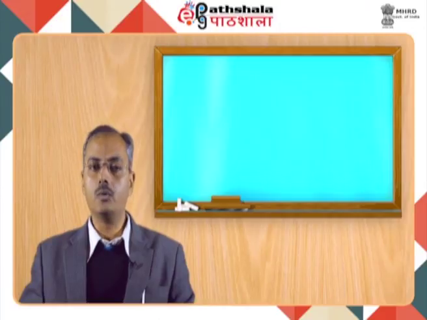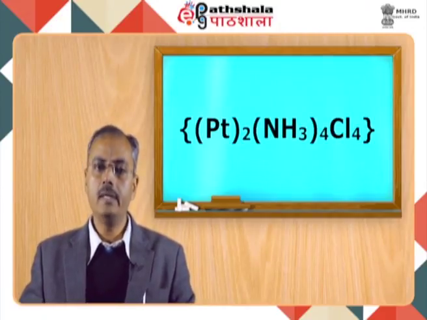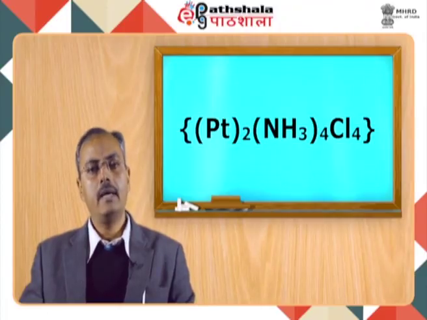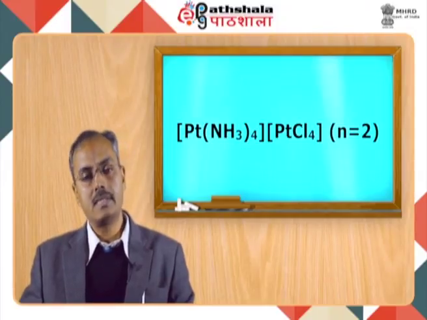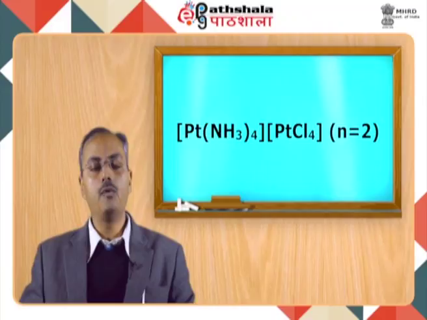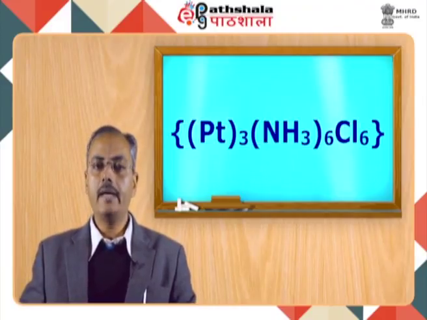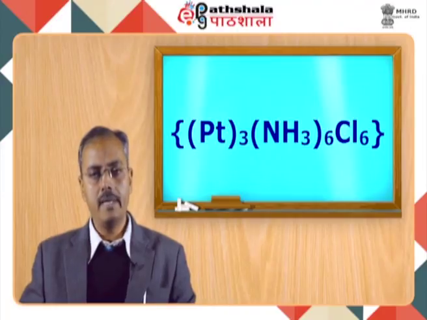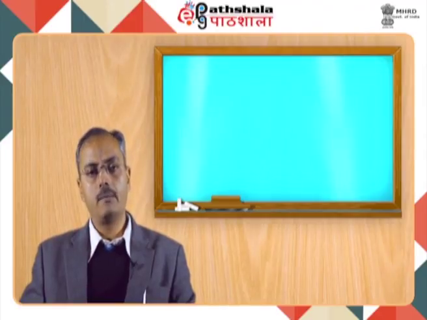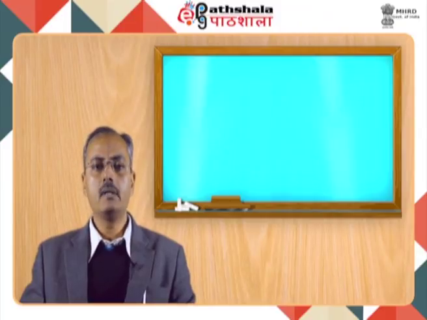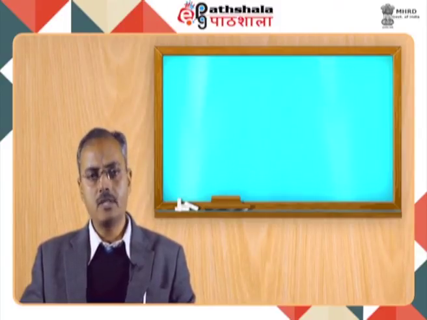When we change n to 2, the molecular formula of the complex will be 2 platinum, 4 amine and 4 chloride, and the best possible structure for this complex is going to be platinum, 4 amine ligand in the first bracket, and in the second bracket platinum and 4 chloride ligand. Similarly, for n equal to 3, the molecular formula of the complex will be 3 platinum, 6 amine ligand, 6 chloride ligand. For this molecular formula, we can write 2 possible structures which will be isomers to each other.